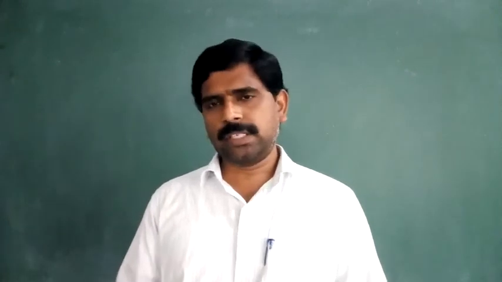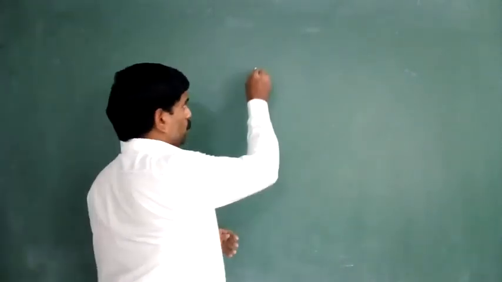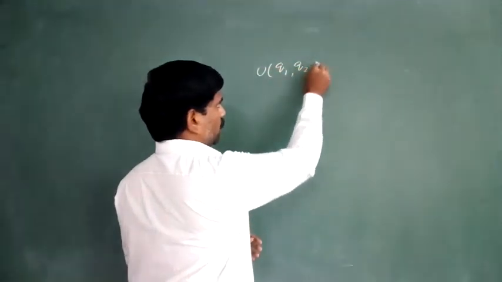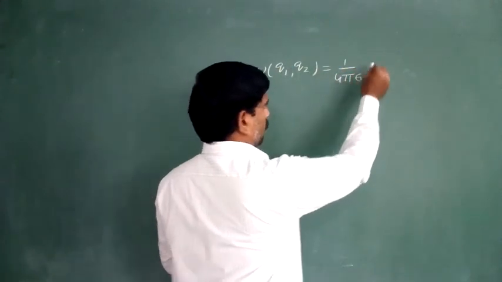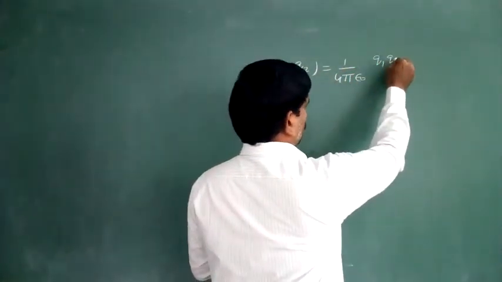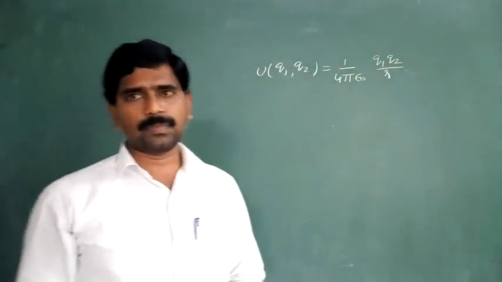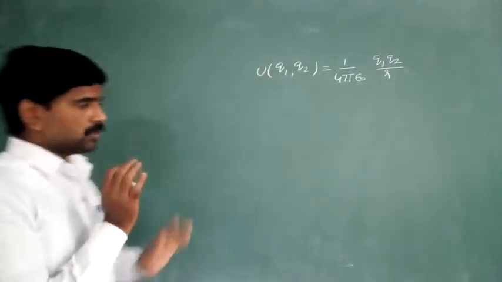In that situation, we derived the expression U of Q1 Q2 is equal to 1 by 4 pi epsilon naught into Q1 Q2 by R. So from this, we are writing some notes.